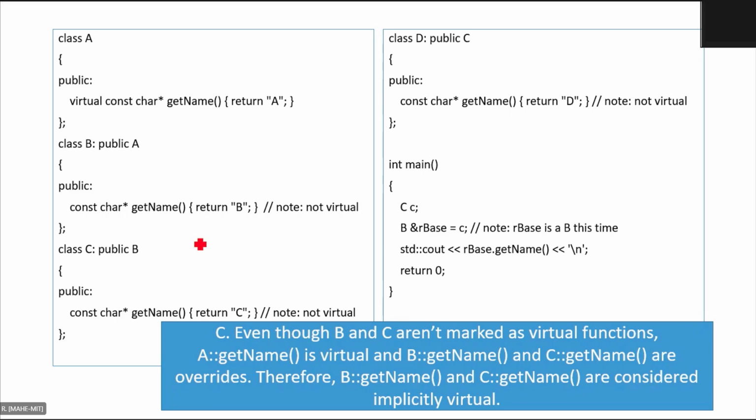Sir, can you tell us where I will normally be using this feature? Okay, can you repeat again? My question is, this kind of polymorphism, where will I be using it in my code? What is the use case scenario?